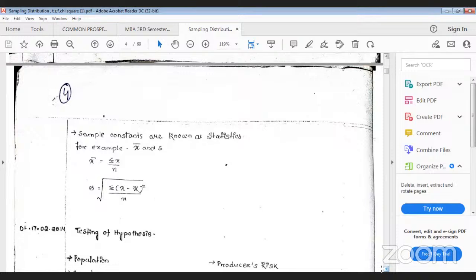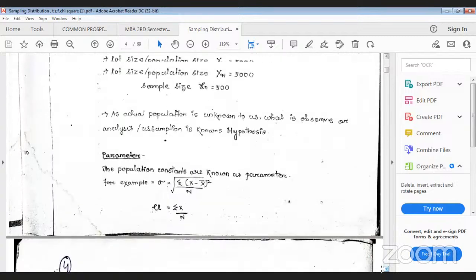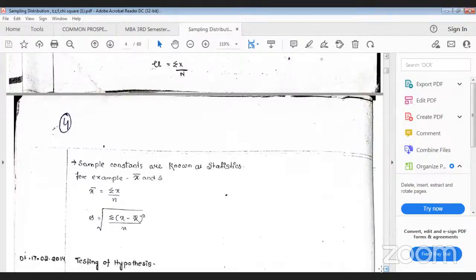So sample constants are known as statistics, population constants are known as parameters. Parameters are sigma and mu. I have written here sigma and mu. Similarly, sample constants are x bar and small s: summation small x by n is your sample mean, and the square root of summation small x minus x bar whole square divided by small n is known as the sample standard deviation. So in this way, you can differentiate the meaning of parameter and the meaning of statistics. Parameter means population constants, statistics means sample constants.